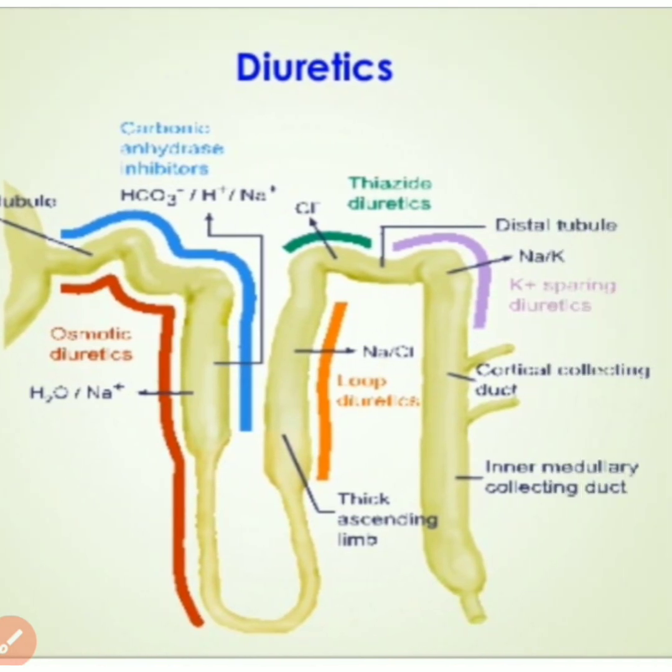Thank you, friends. Where thiazide diuretics are used, which portions, and what is the main mechanism: sodium and H2O retention is reduced. Loop diuretics are the strong diuretics, and the thiazide diuretic is hydrochlorothiazide. K+ sparing diuretics help to decrease the loss of potassium. K+ sparing diuretics. Thanks for watching.